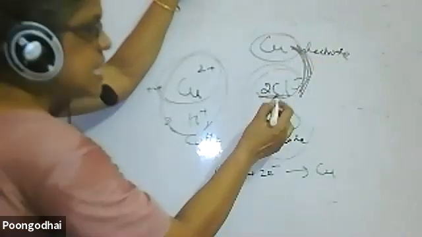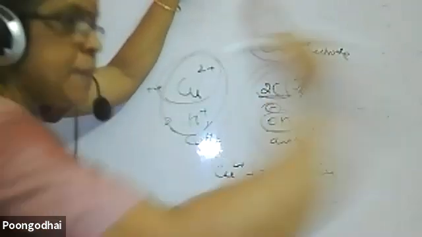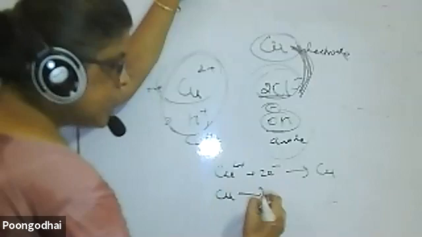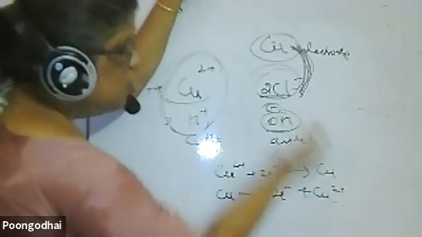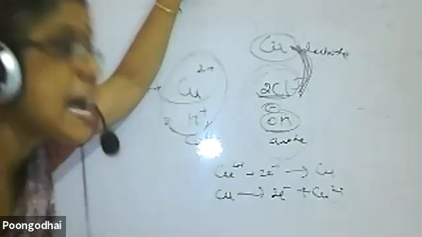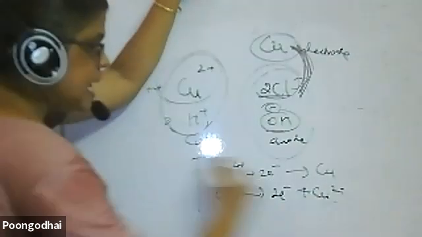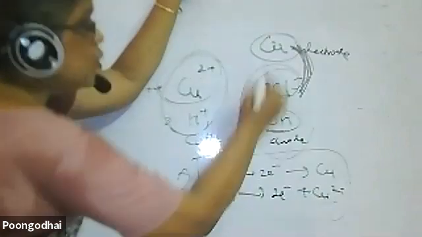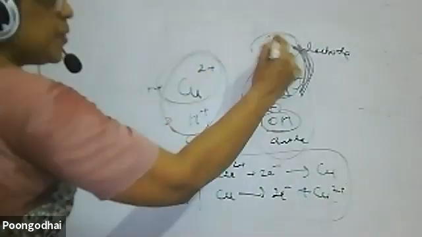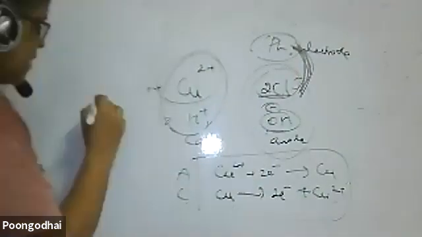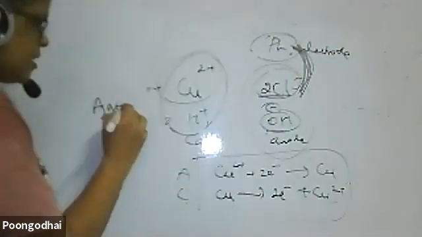This Cl- reacts with Cu. So immediately Cu gives 2 electrons and forms Cu2+. So Cu2+ forms and Cl- can react. So these are the reactions taking place at the anode and cathode using copper electrode. Same copper electrode. If I use platinum electrode, what happens? Then oxygen gets liberated.